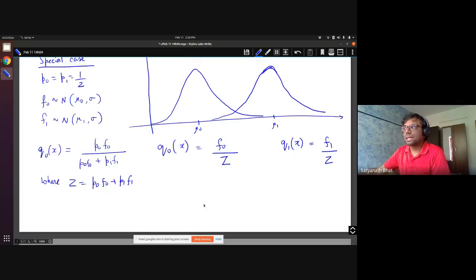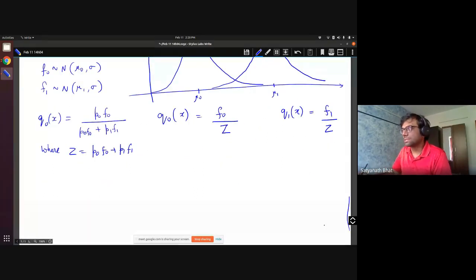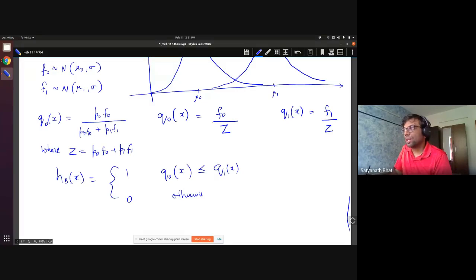Now our Bayes classifier for this special case, H_B of X, is going to be 1 if Q0 of X is less than or equal to Q1 of X, and 0 otherwise.